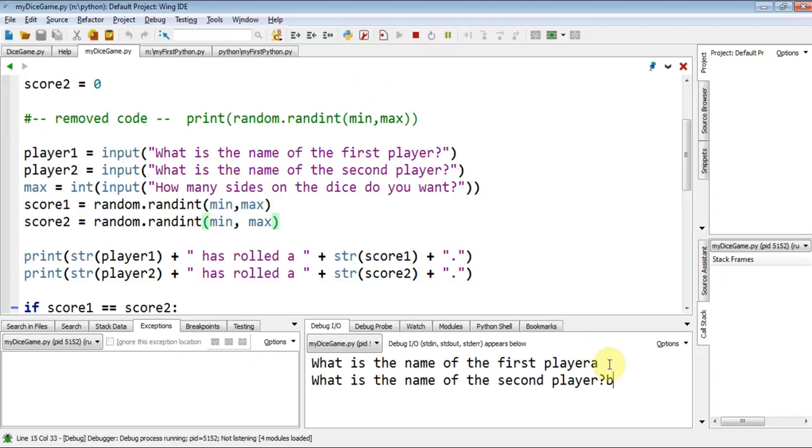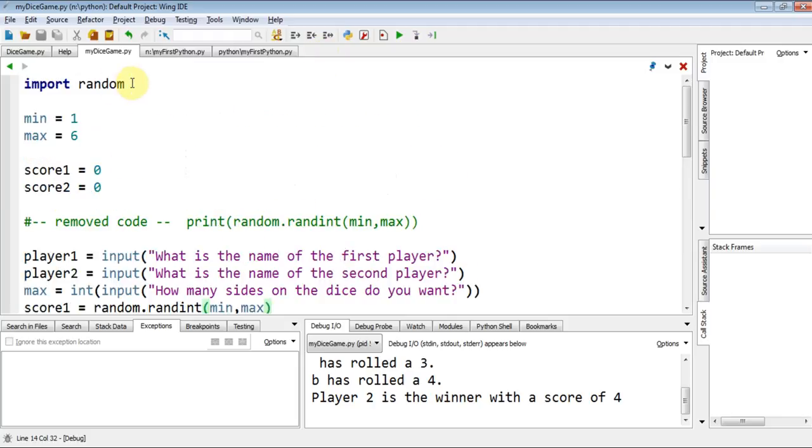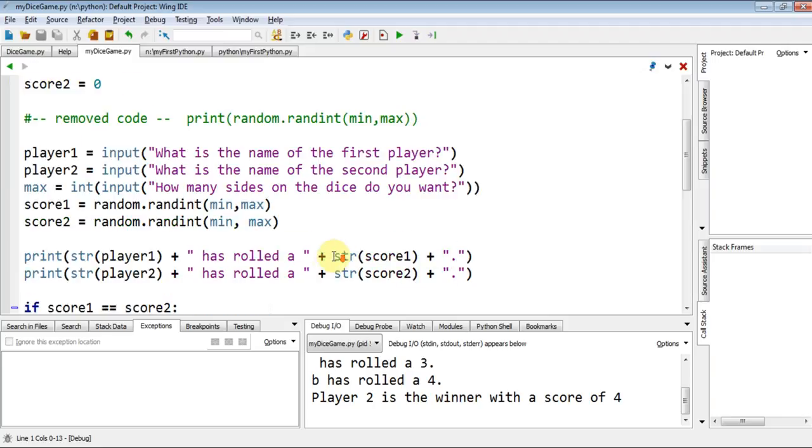A, B, 6, and it works again suddenly. So what was happening there was quite a complex error. I had forgotten about my types, that random has to be an integer on these two boxes. So as soon as I asked how many sides, it said, well, hang on, that can't be an integer, and it gave me an error, and it actually loaded that error up in random, because although we don't use it, it is using the random code in the background.